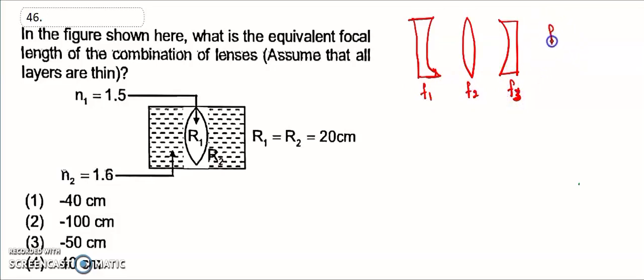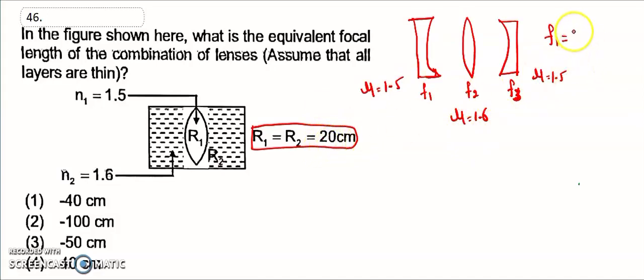From the figure, the radius of curvature of both is the same. The refractive index of this one is 1.5, this one is 1.6, and this one is 1.5. The radius of curvature is the same, so F1 and F3 both have the same value.